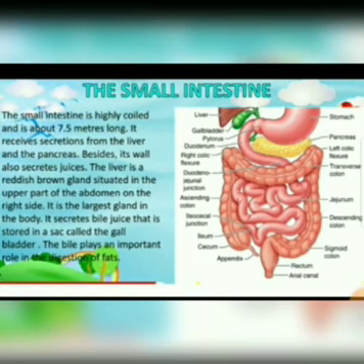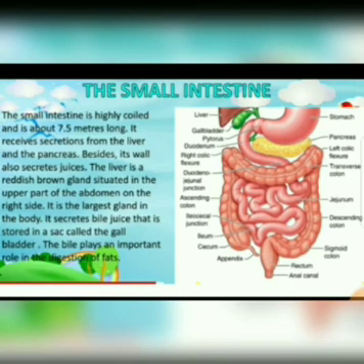Then the small intestine. After the stomach, the food passes to the small intestine. The small intestine is highly coiled and is about 7.5 meters long. It receives secretions from the liver and the pancreas. Besides, its wall also secretes some juices.